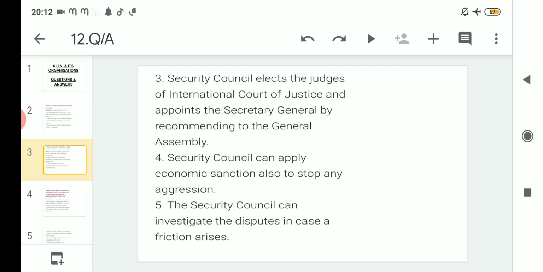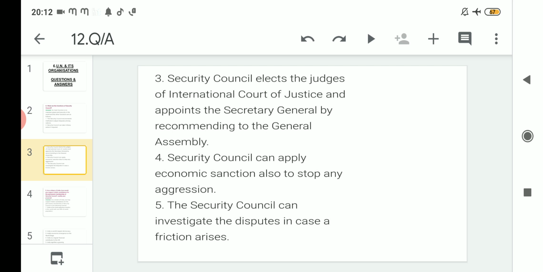Then to stop that aggression and non-cooperation, they can apply economic sanctions. It means they will impose a penalty on that country if it doesn't stop showing aggression, and if it resolves the issue and cooperates, then the sanction will not be imposed.